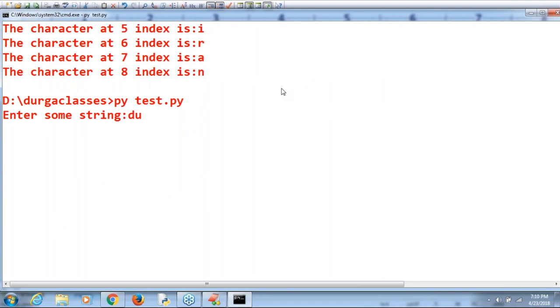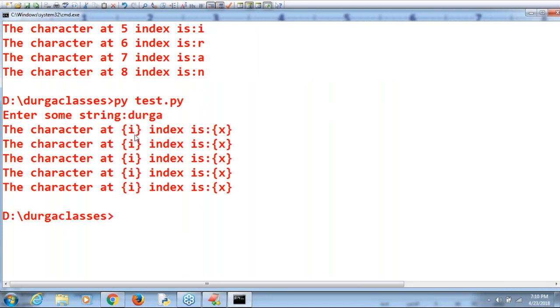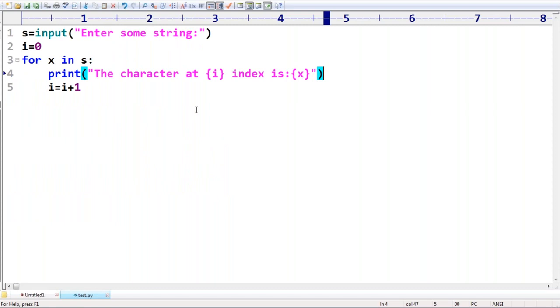Are you able to understand, right? Just observe that the character at i index is x, and so on. That's why the format method is compulsory. Any doubt, any explanation required about this one? Can you please confirm so that I will go for the next level? Clear? Now everyone has clear clarity about this for loop.